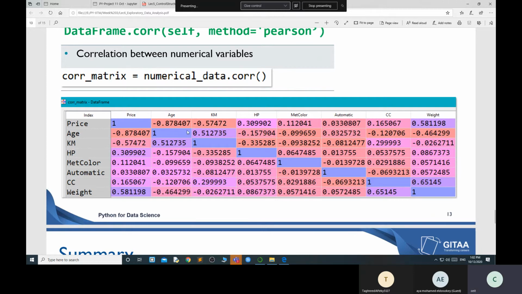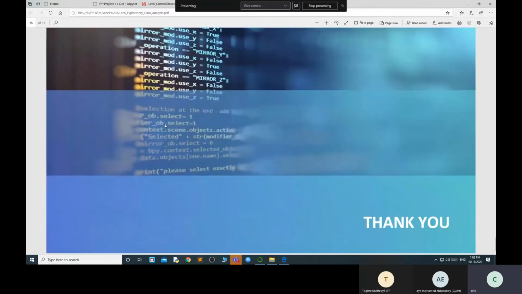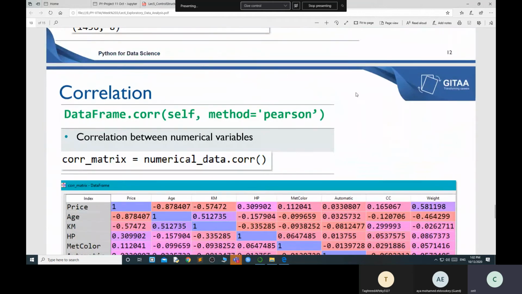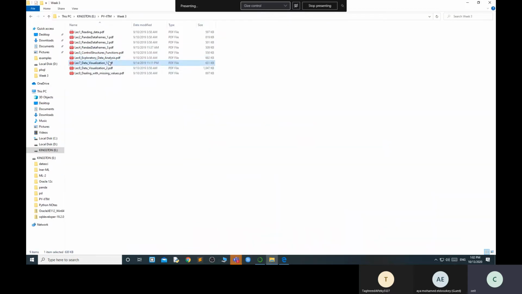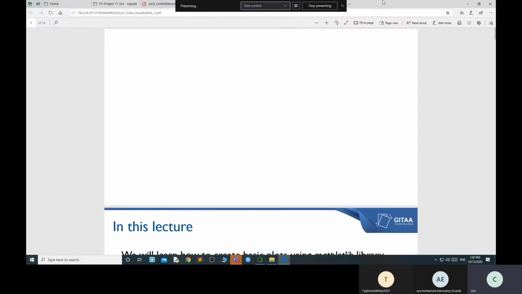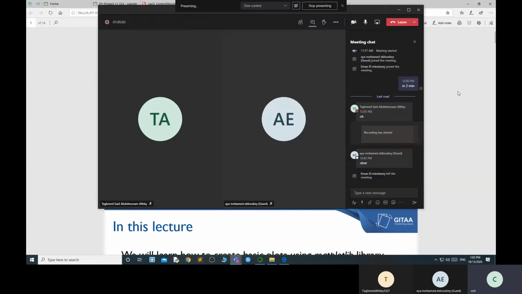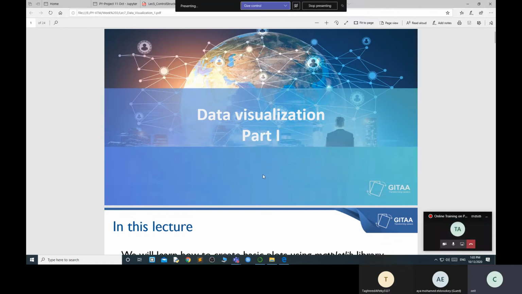Okay, so like this, you can find out the correlations between 2 or 3 values. Okay, hope you understand what I'm trying to say. The correlation and other aspects, because these are basic things and you should know about it. Okay, and it will help you to find out the correlations between them. Understand? I will share all these things with you, no problem.